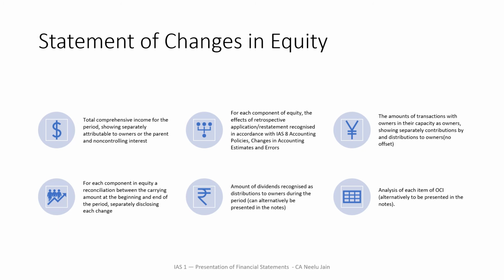The fourth point is, for each component of equity, a reconciliation between the carrying amount at the beginning and at the end of the period, separately disclosing each change. The fifth line item is the amount of dividends recognized as distribution to owners during the period. You can skip this item if you are going to present it separately in the notes in a detailed manner. The sixth item is the analysis of each item of other comprehensive income. Alternatively, here also you can present it in the notes.